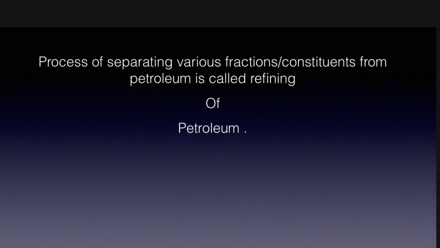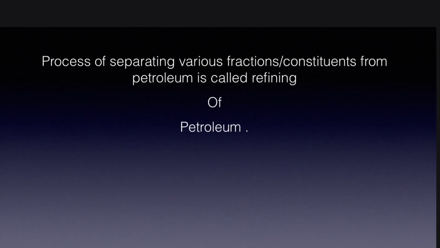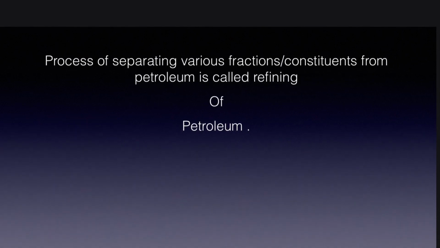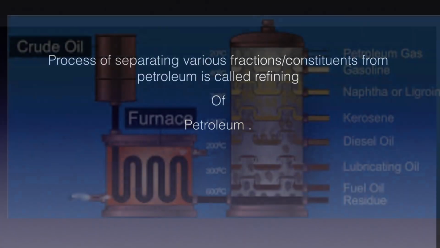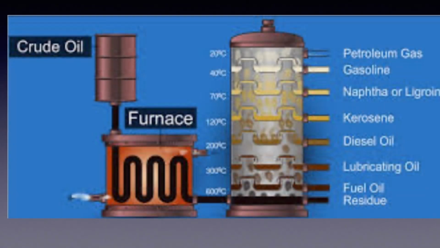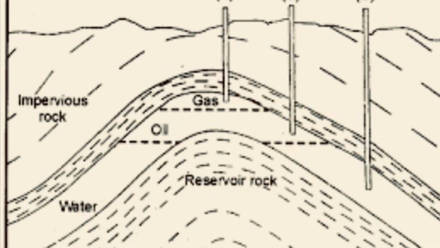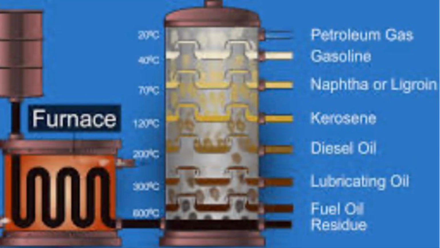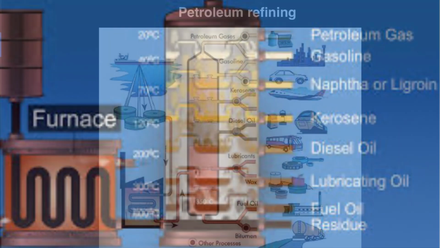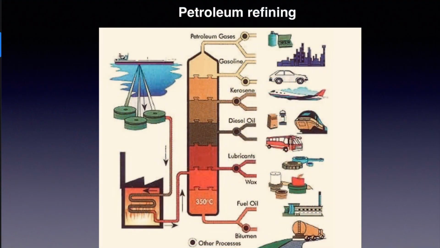And now coming towards the refining of petroleum. The process of separating various fractions or constituents from petroleum is called refining. We get various constituents when we refine petroleum: petroleum gas, gasoline, naphtha, kerosene, diesel oil, lubricating oil, fuel oil, etc.